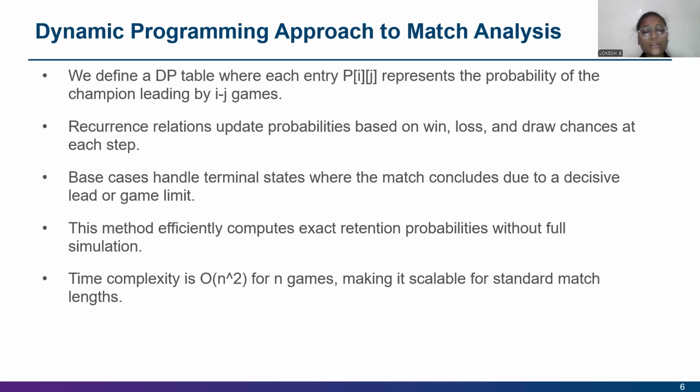In the dynamic programming table, we can define a probability V(i, j) that leads to the champion winning. The base cases handle the terminal states, and the recurrence relations update probabilities based on the win, loss, or draw of each game. This method efficiently computes the exact retention probabilities without full simulation, with complexity on the order of n squared for n games.